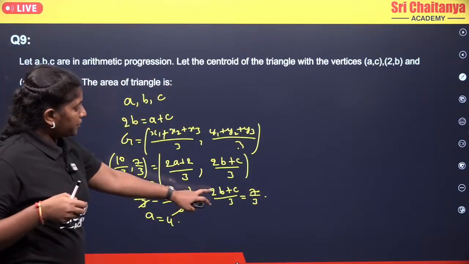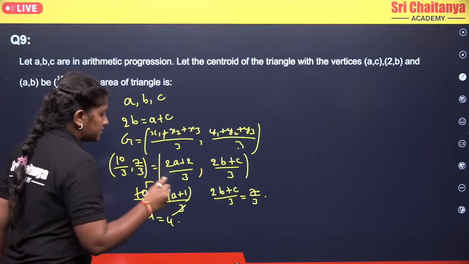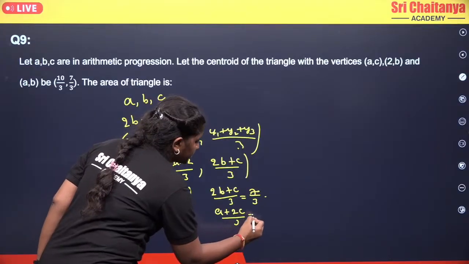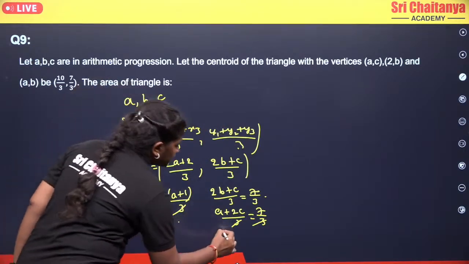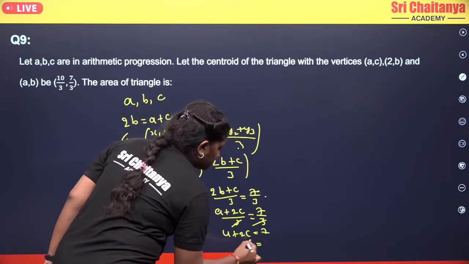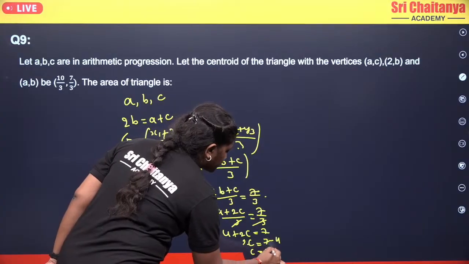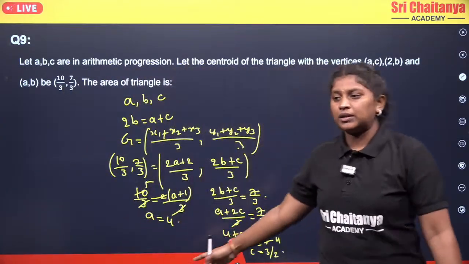Now coming to here, (2b plus c) by 3 equals 7 by 3. 2b we can take as a plus c. So that becomes (a plus 2c) by 3 equals 7 by 3. It will get cancelled. And a value equals 4, so 4 plus 2c equals 7, 2c equals 7 minus 4, c equals 3 by 2. Okay, so we got the c value, which is 3 by 2.